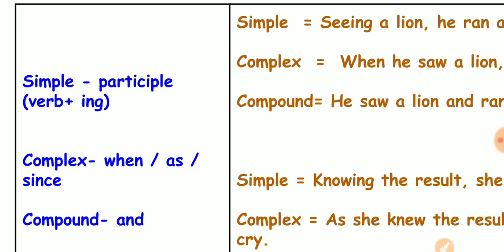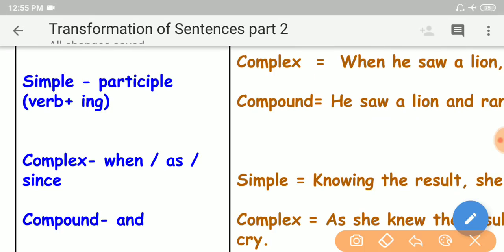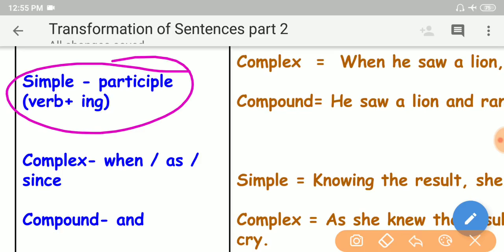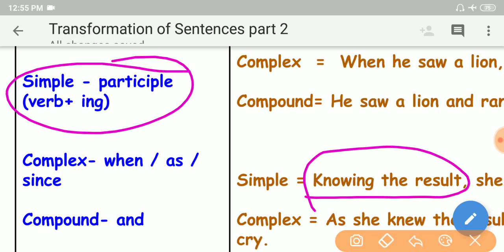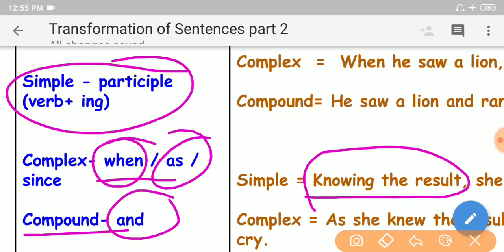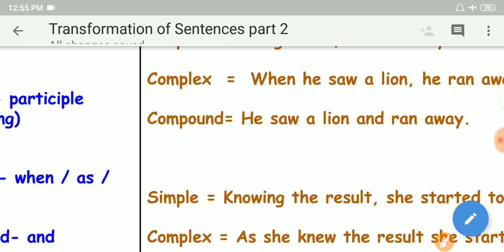So here one form is there. What is this? If a simple sentence has a phrase having a participle, at that time in a complex sentence we must use when and has, in a compound sentence we must use and, my dear friends. So let us go and learn through examples.